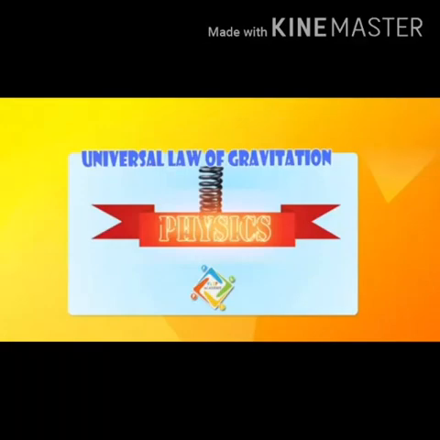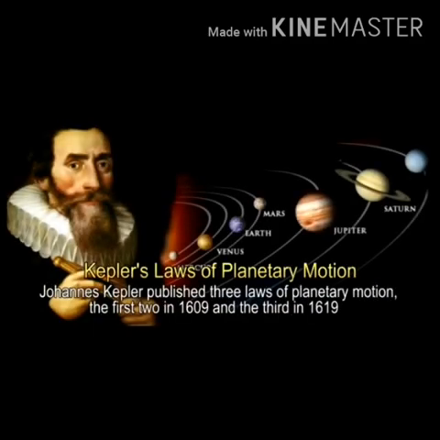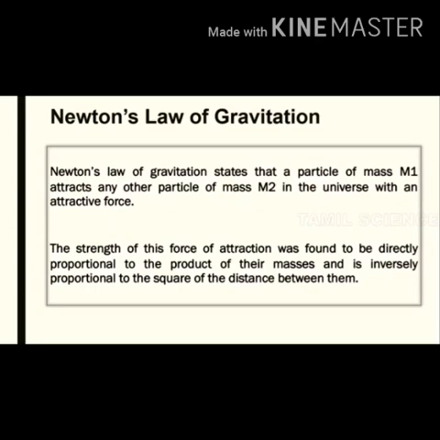Now we are going to see the topic universal law of gravitation. Kepler's laws were able to explain the planetary motion. They failed to explain the forces responsible for it. Isaac Newton analyzed Kepler's laws, Galileo's observations and deduced the law of gravitation.